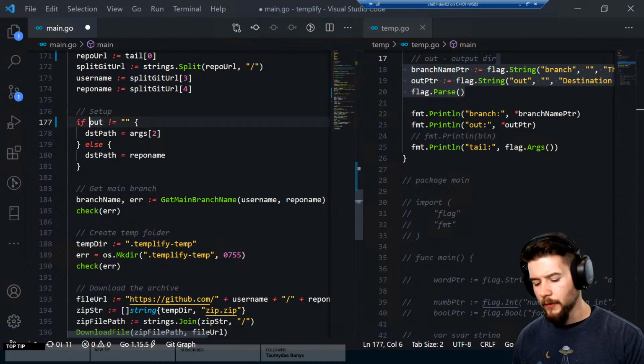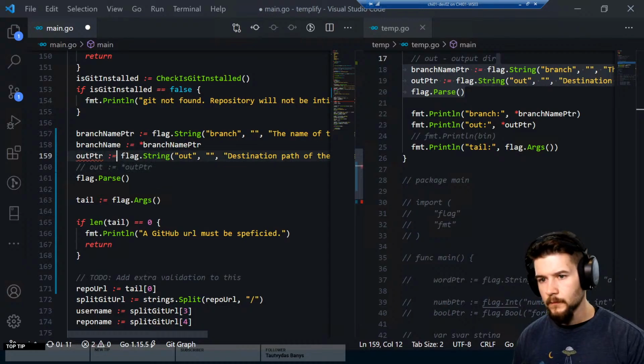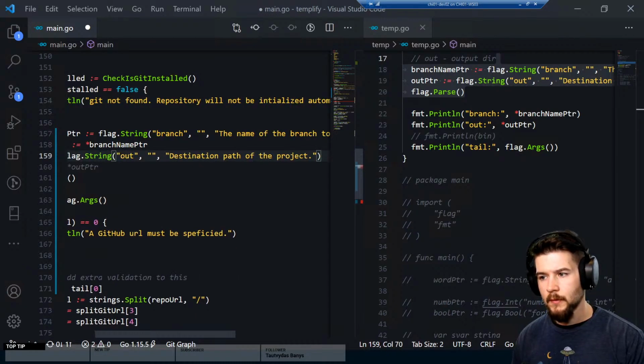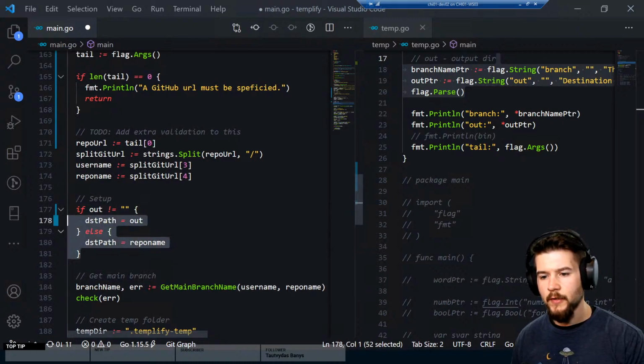I suppose I probably could also, I wonder if this will work too, like that, just do it right in line. I guess no, it probably doesn't. It probably would make more sense just to do it like that, just because we're going to use these values essentially. DST path equals out, otherwise DST path equals repo name. Okay, so that should take care of the destination path.